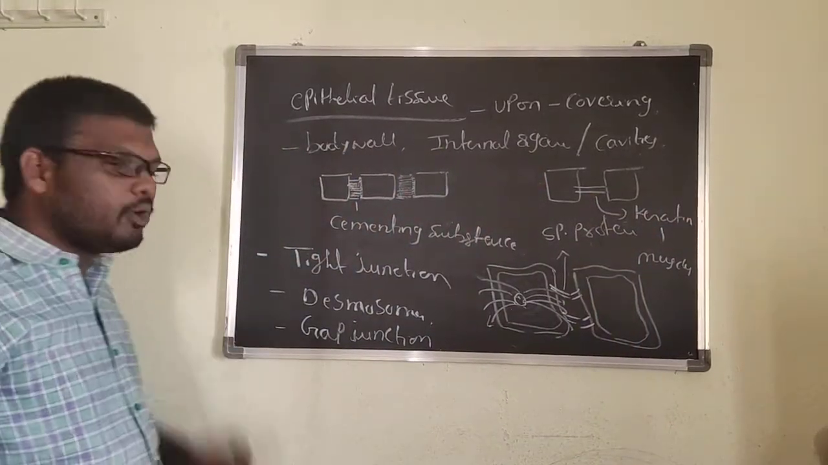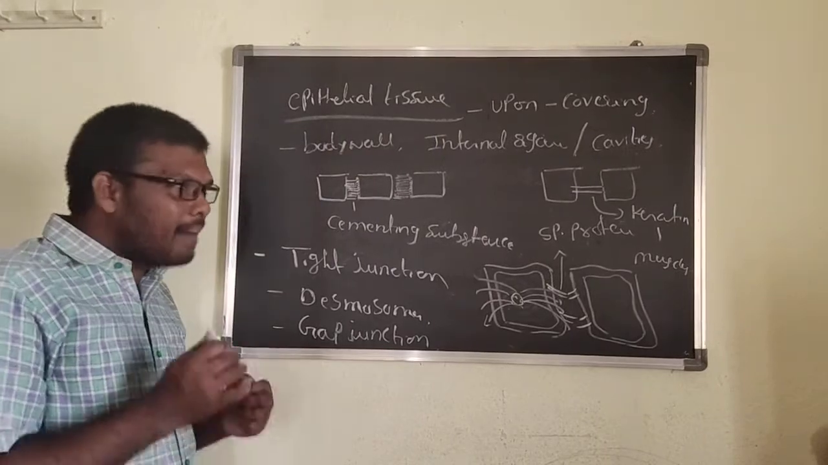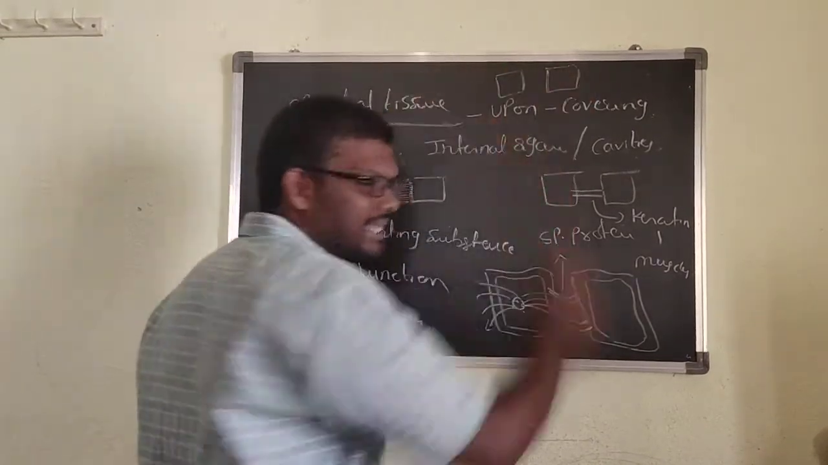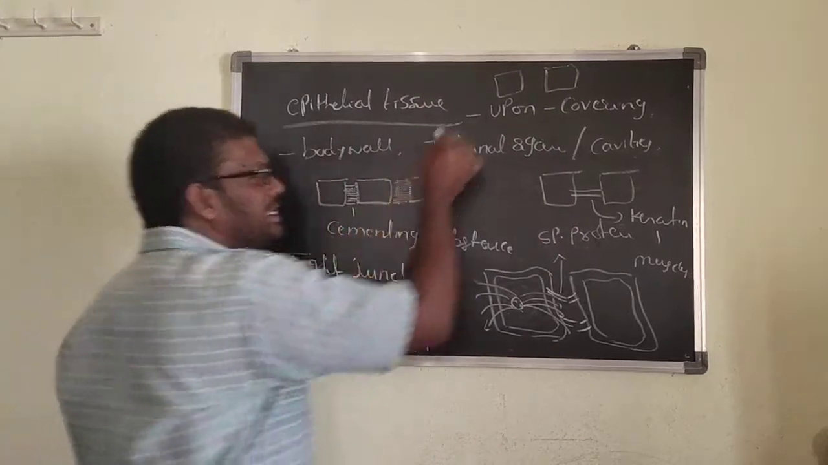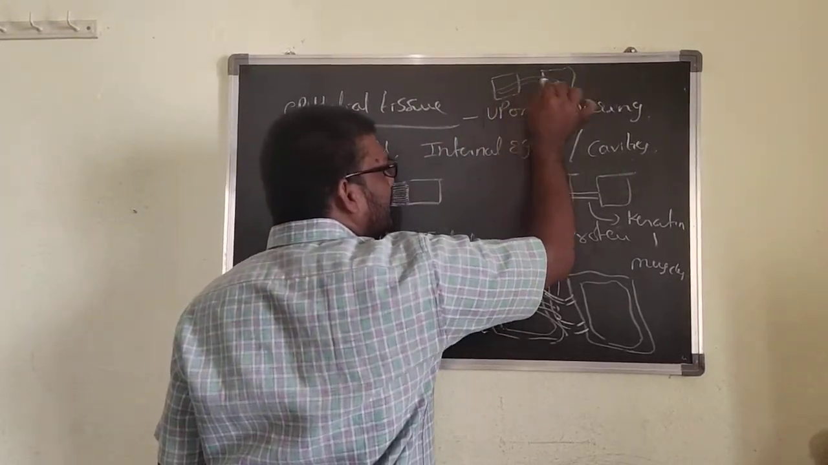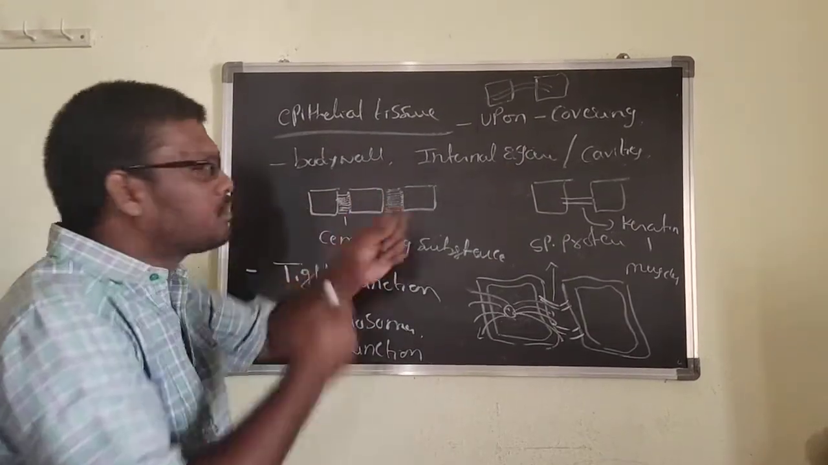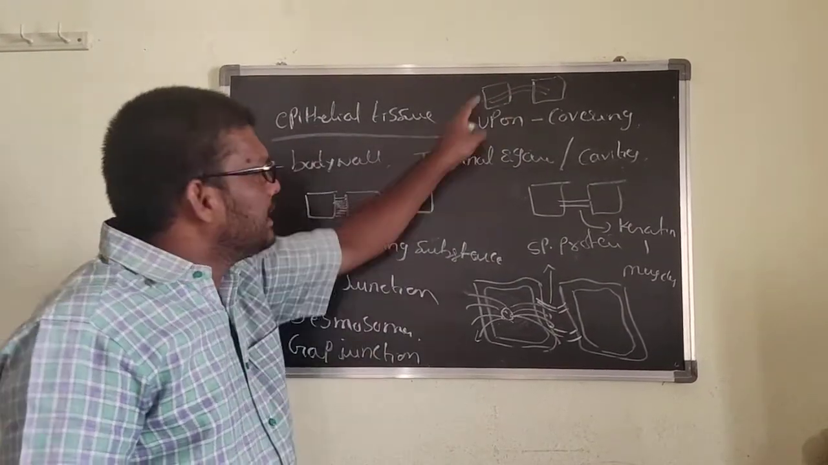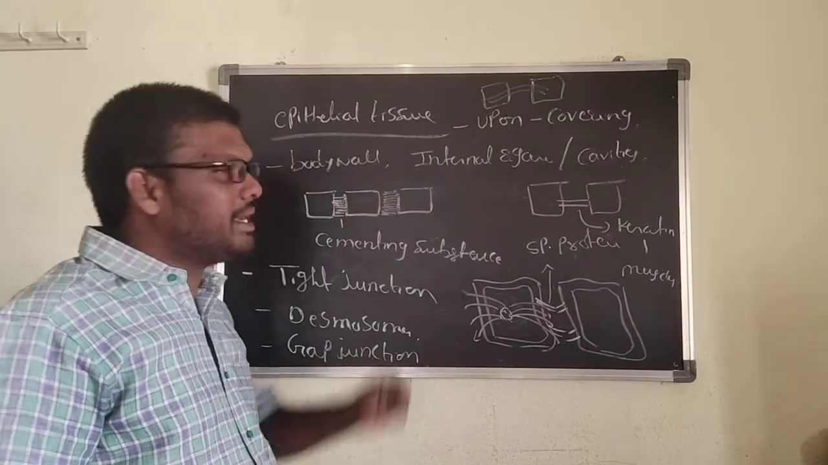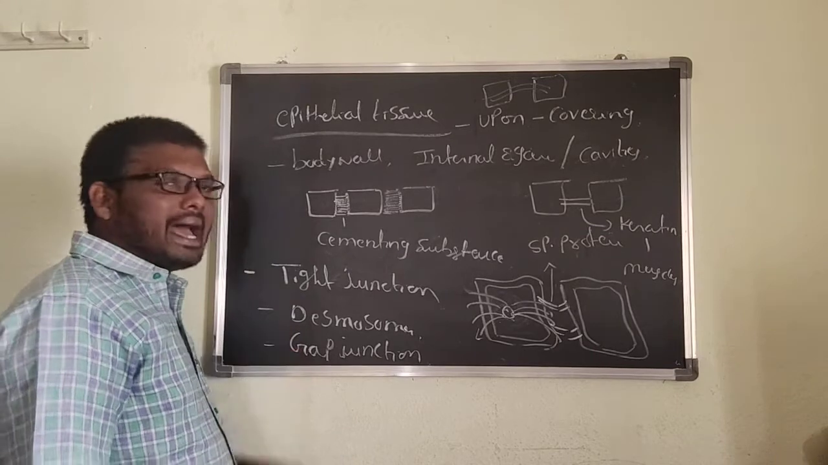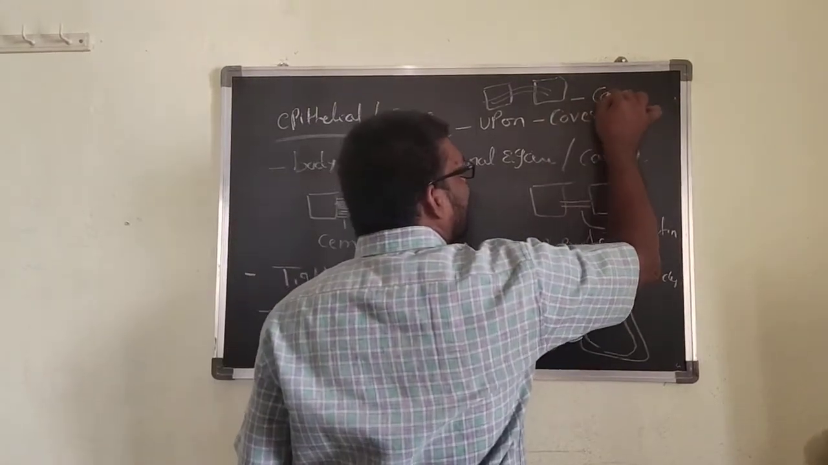And then if we go for the gap junction, between the cells the exchanging of ions and organic and inorganic substances easily takes place between the cells. Why does it easily take place between the cells? Gap junction can be seen in the cardiac muscles.